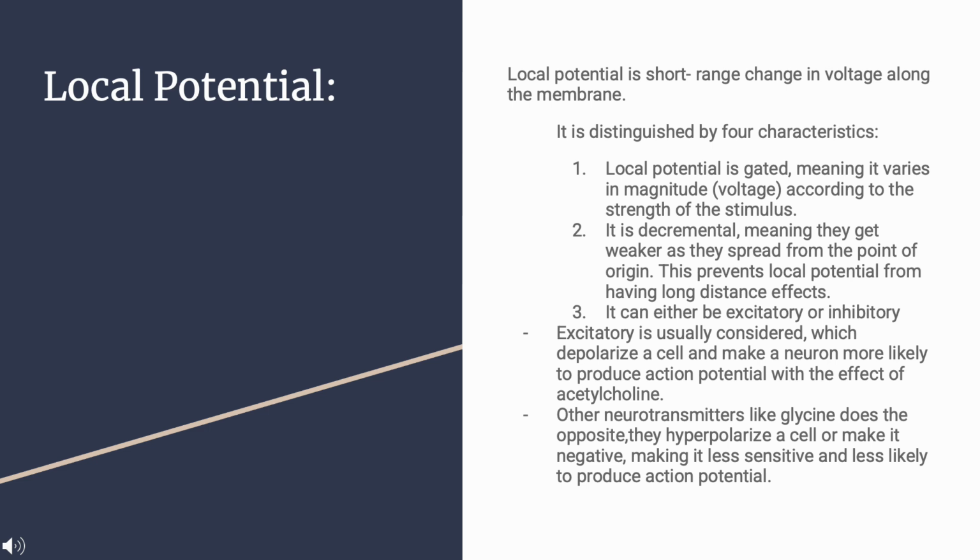3. It can either be excitatory or inhibitory. Excitatory potentials are usually considered those which depolarize a cell and make a neuron more likely to produce an action potential, with the effect of acetylcholine. Other neurotransmitters like glycine do the opposite. They hyperpolarize a cell or make it more negative, making it less sensitive and less likely to produce an action potential.